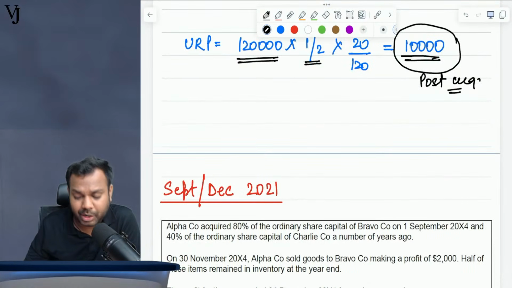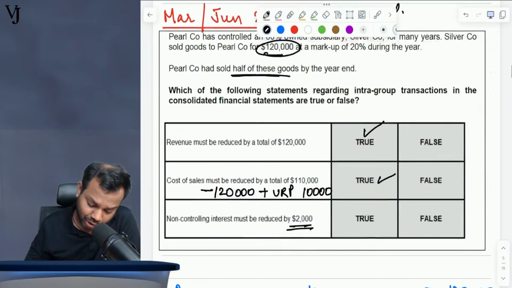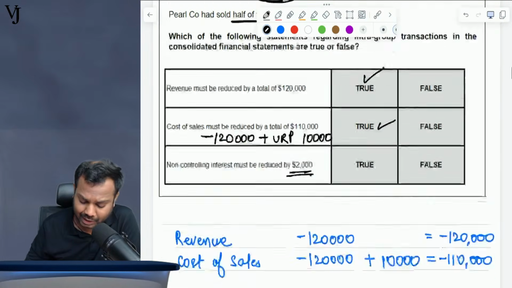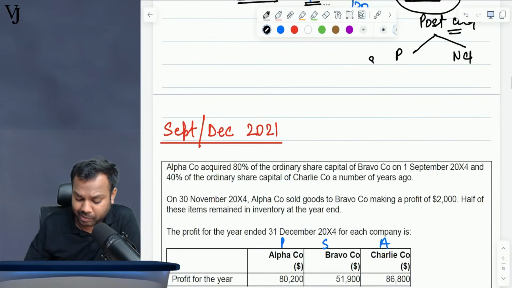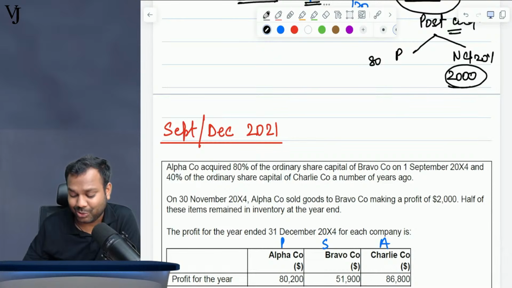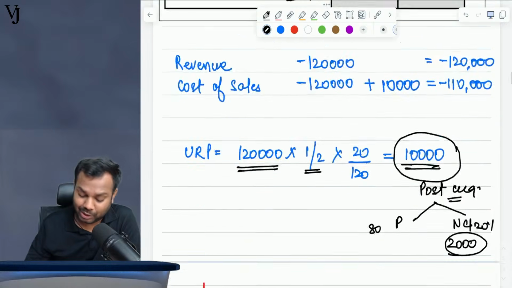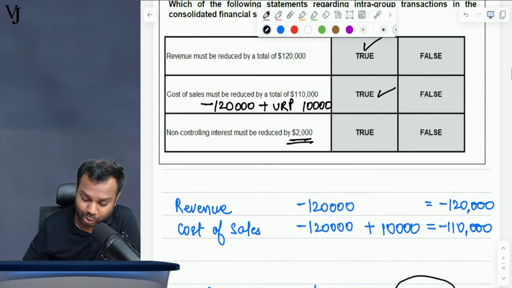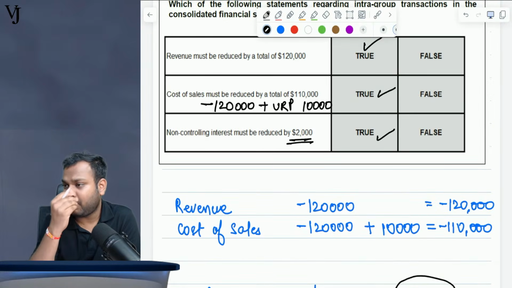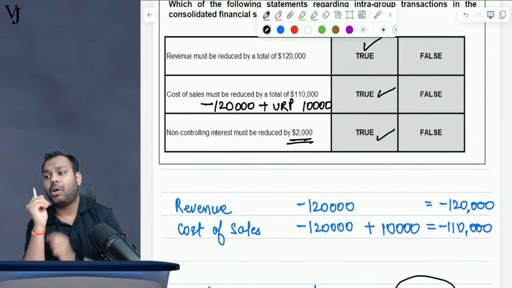Now whatever gets recognized in the post acquisition period gets transferred to parent and to NCI in the ratio of their holding. What is the ratio of holding? 80% is for parent and 20% is for NCI. So NCI will get reduced by 2,000, because 20% of 10,000 is 2,000. It is true. So all of them are true.